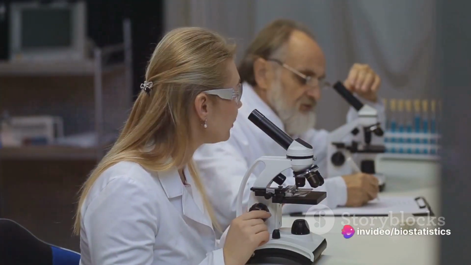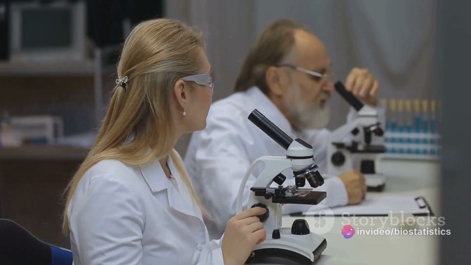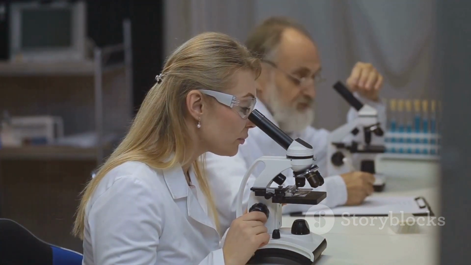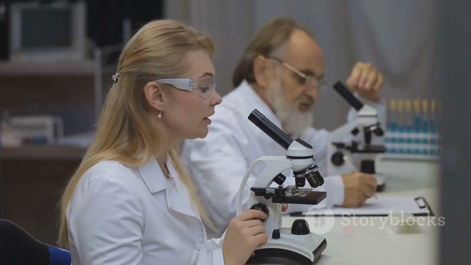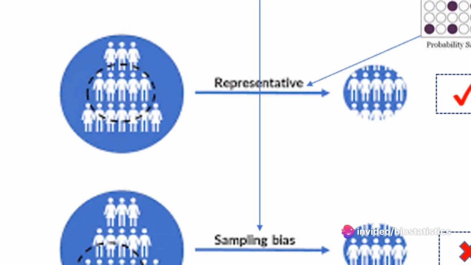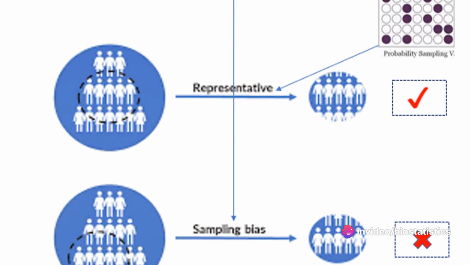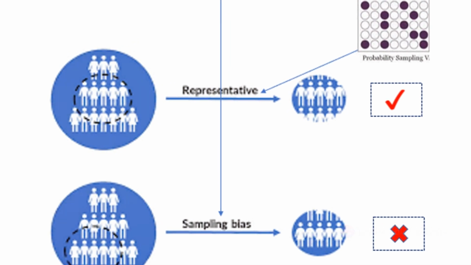First, take selection bias. This occurs when certain individuals or groups are systematically excluded or preferentially included in the study sample. Imagine you're studying a disease that affects both young and old, but you only include participants above a certain age. This is a classic example of selection bias.